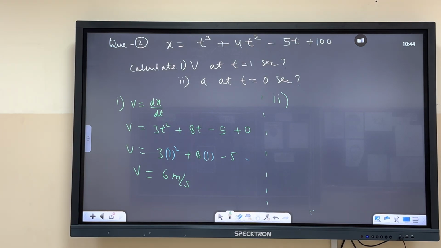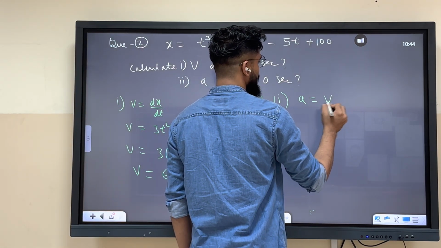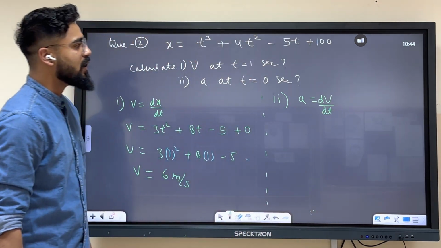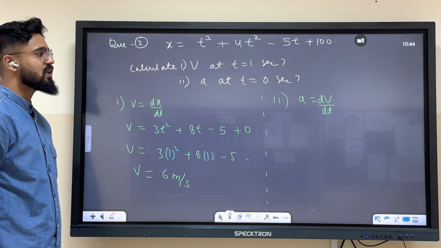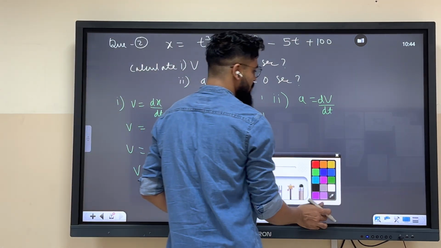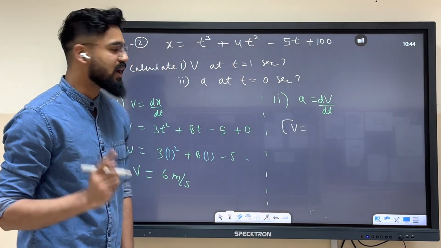Now for acceleration, we have to differentiate velocity with respect to time, my dear friends. Are we getting it? So for that, firstly, we should have at least the expression for velocity.